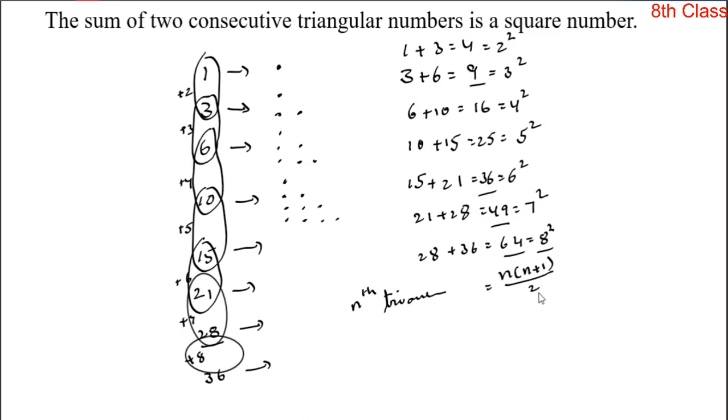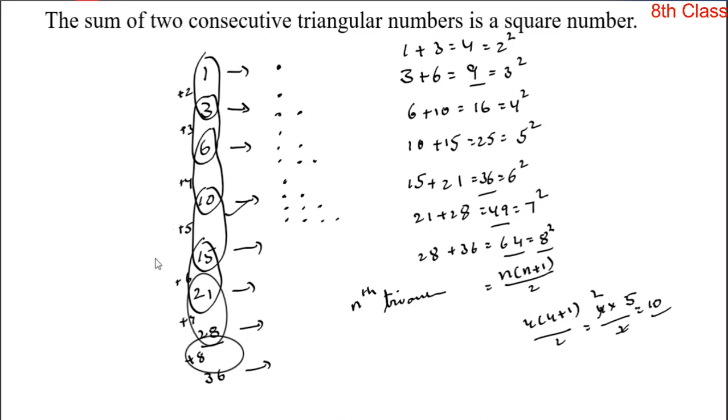n into n plus 1 by 2. So if you want the fourth triangular number, then you take n is equal to 4. 4 into 4 plus 1 by 2. So it is equal to 4 into 5 by 2. 5 twos are 10. So the fourth triangular number is 10.